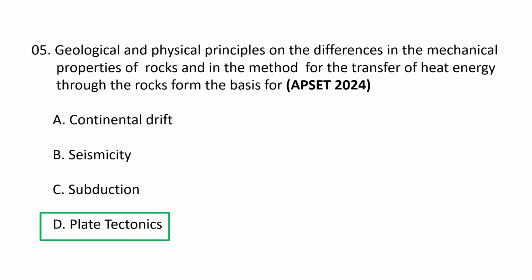Plate tectonics. Differences in rock mechanical properties and heat transfer mechanisms, that is conduction versus convection, directly form the basis of plate tectonics. The rigid, cooler lithospheric plates move by sliding on the hotter, more ductile asthenosphere, which is driven by heat from the Earth's interior. This process of mantle convection causes the lithospheric plates to be in constant motion, leading to interaction at boundaries and forming geological features like earthquakes and mountains, which can be explained by plate tectonic theory. So the correct option is D.